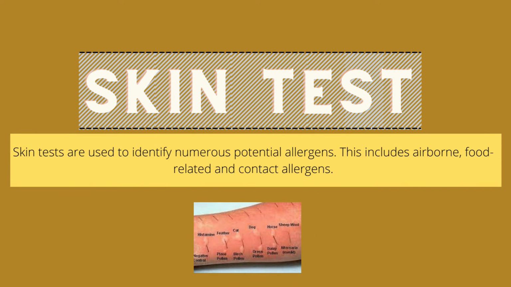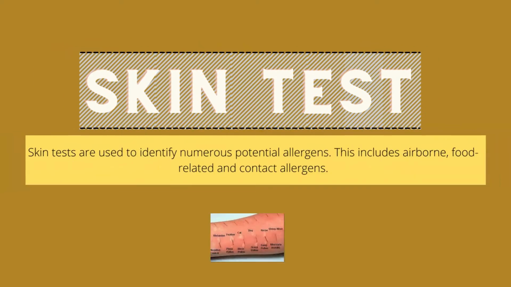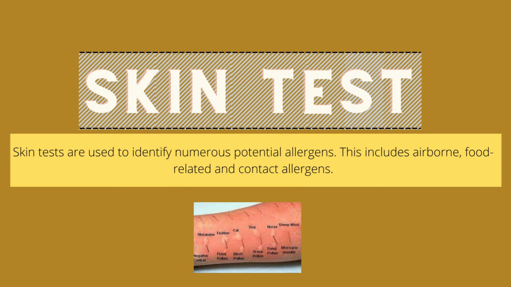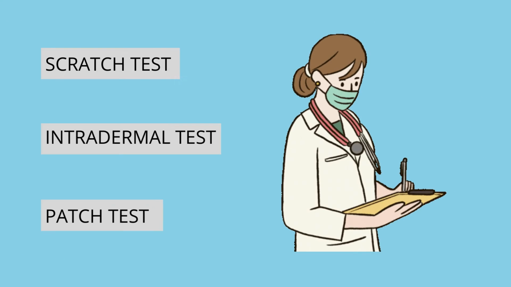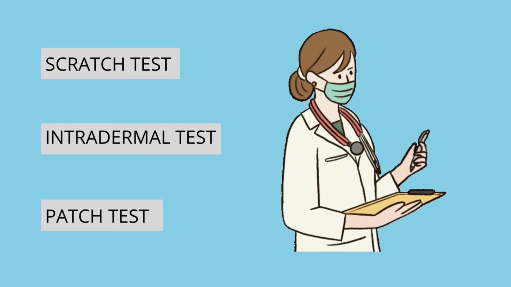Then, under the allergy test, it may involve either a skin test or a blood test. An elimination diet may be suggested if the doctor thinks you might have a food allergy. Number 1, skin test. Skin tests are used to identify numerous potential allergens. These include airborne, food-related, and contact allergens. There are 3 types of skin tests, which are scratch, intradermal, and patch test.